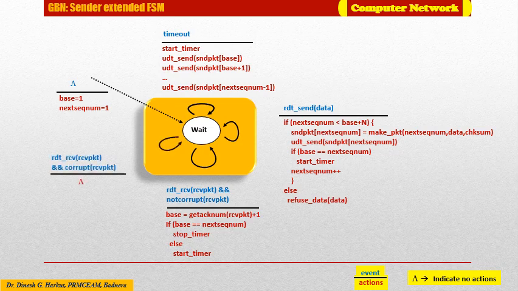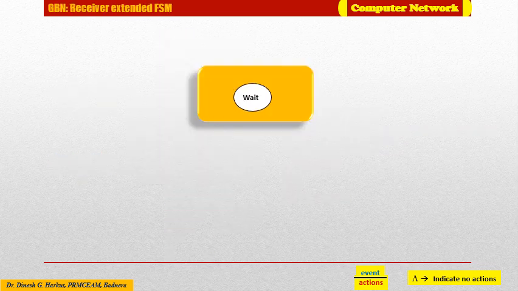If the packet received is corrupted, then take no action. This is how the FSM sender model will work. Having explored GBN's sender module, now we will see GBN's receiver FSM model.